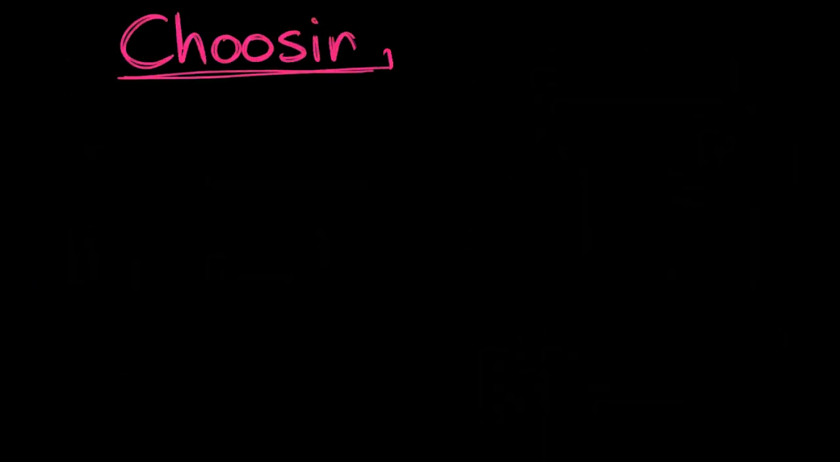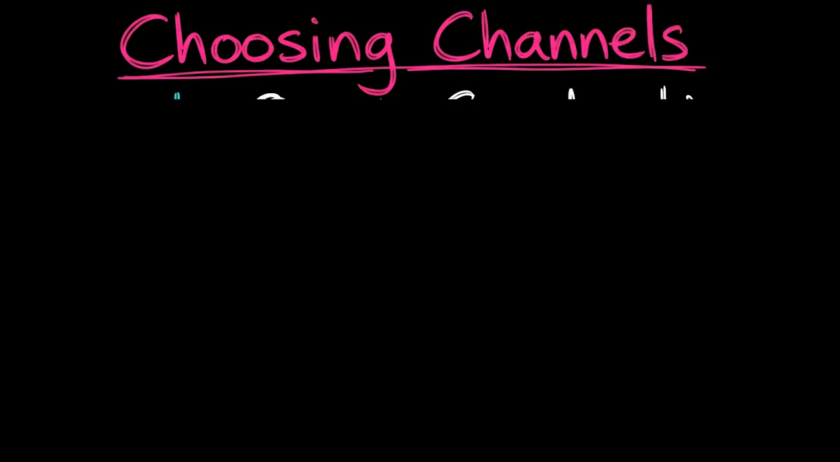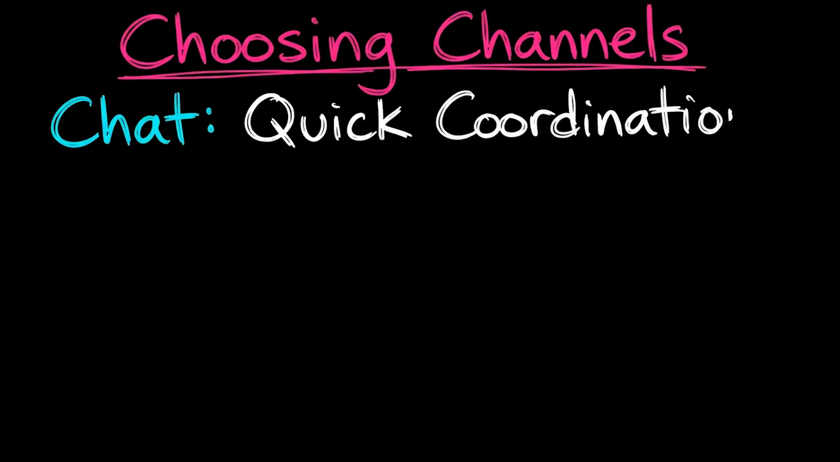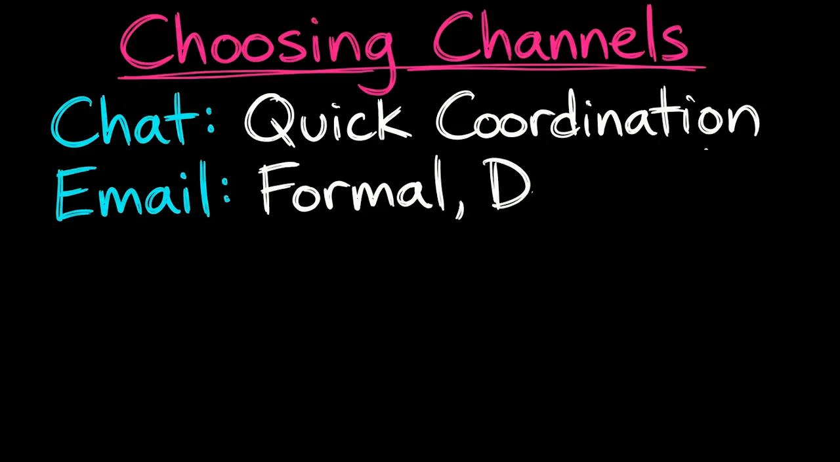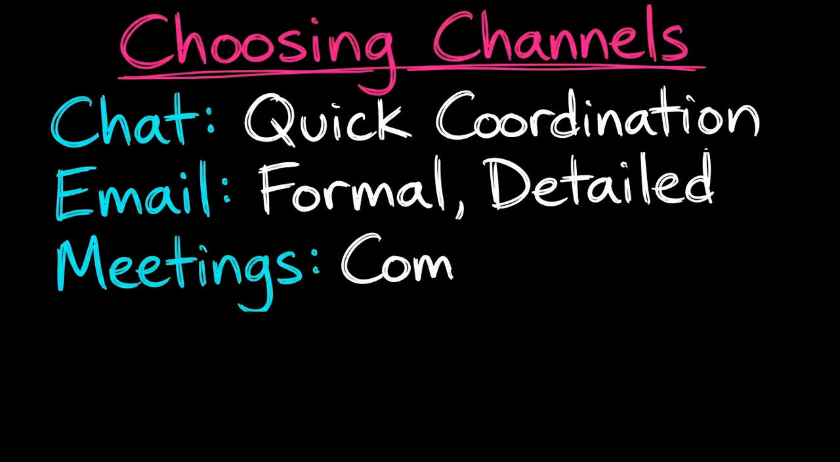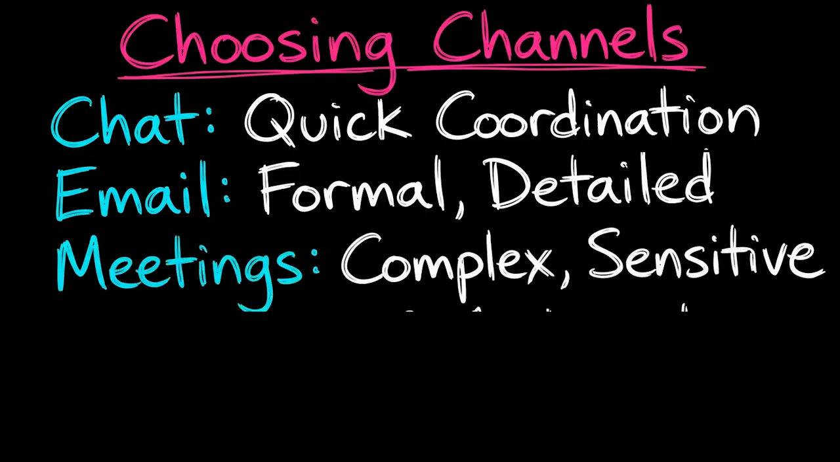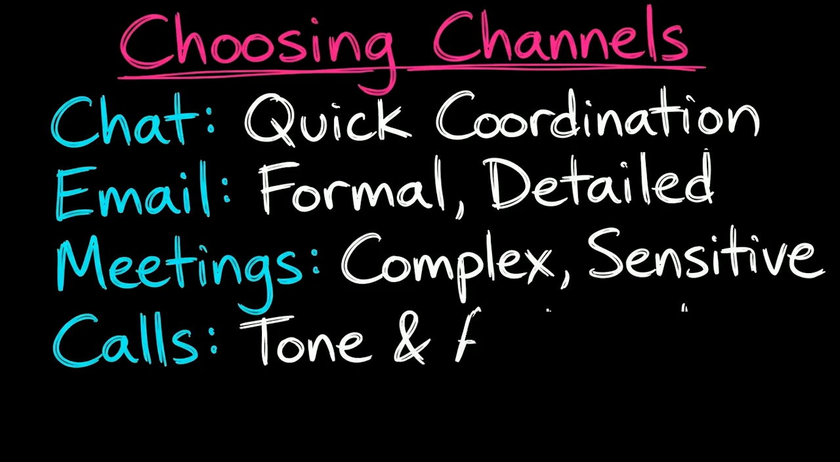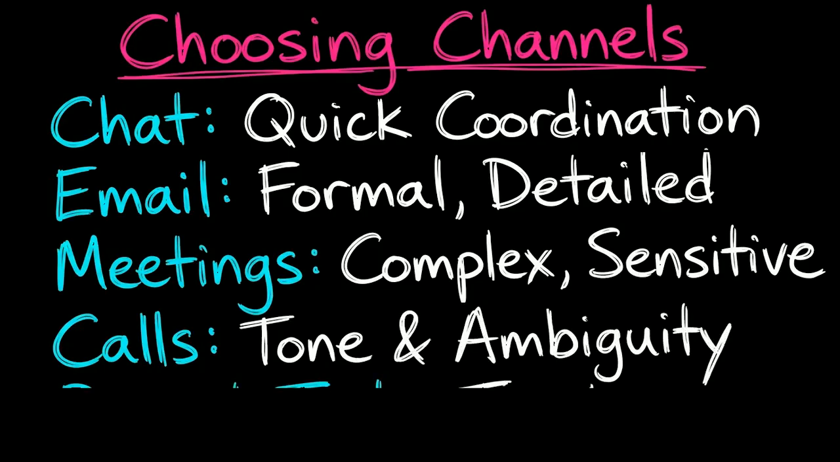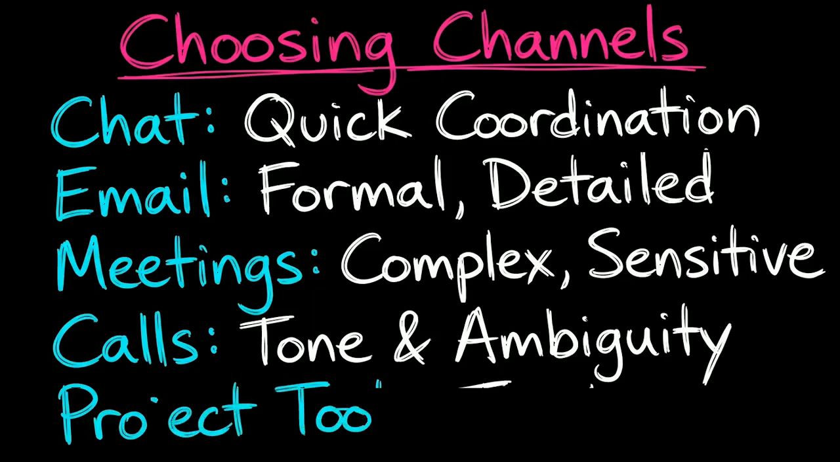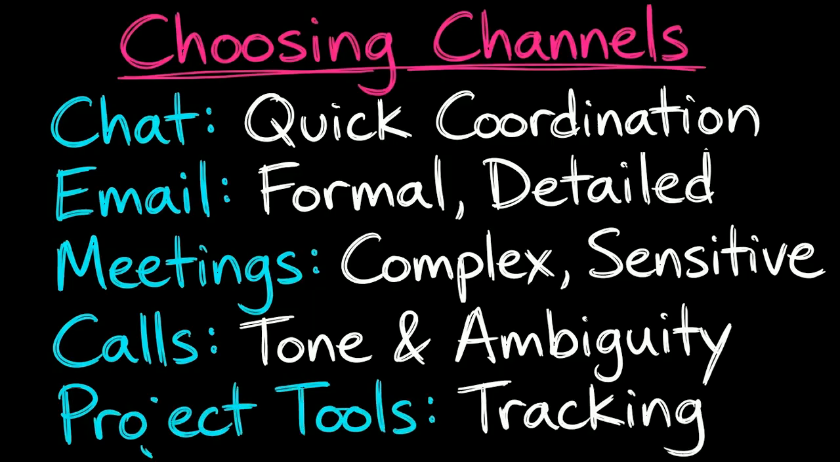Next, let's talk about choosing the right communication channel. Use chat tools like Slack or Teams for quick coordination. Use email for formal decisions, detailed context, or external communication. Use meetings for complex decisions or sensitive topics. Use calls or video when tone matters or there's ambiguity. Use project tools like Asana or Jira for tracking tasks and ownership.